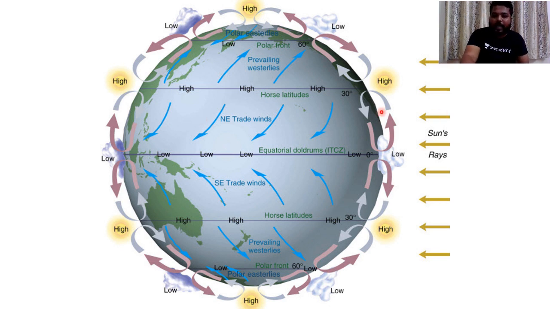So these perpendicular sun rays fall within the tropics, either on the Tropic of Cancer, or at 20° north or 10° north, or at 0° equator, or 10° south, 20° south or 30° south. So in this regard, the equatorial low pressure belt is formed because of the maximum heating.